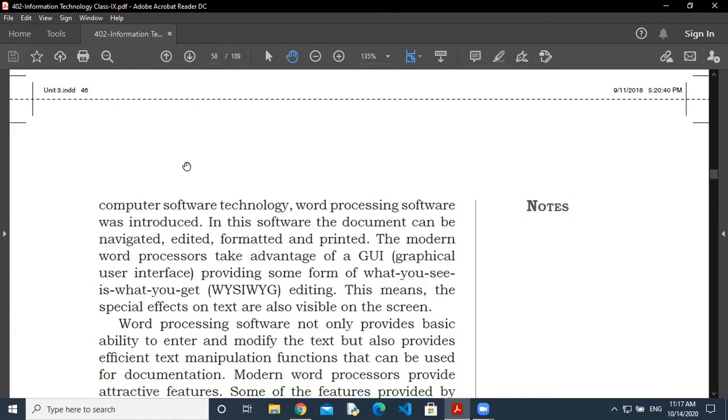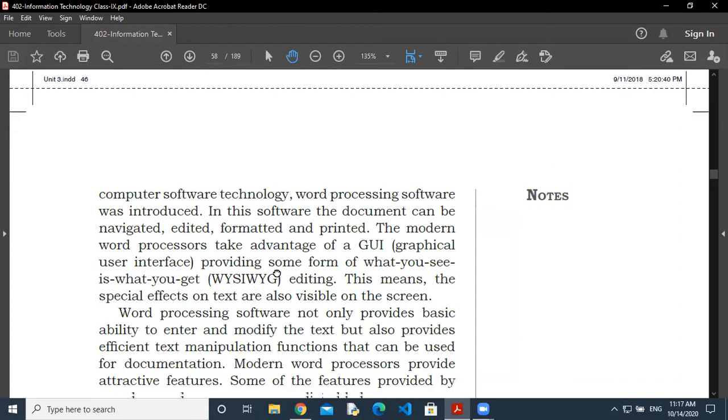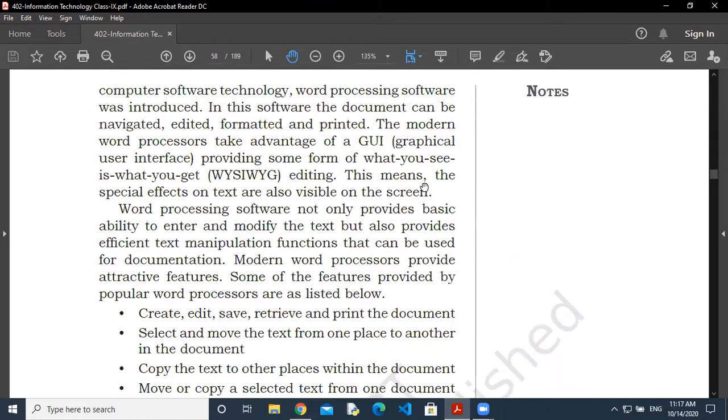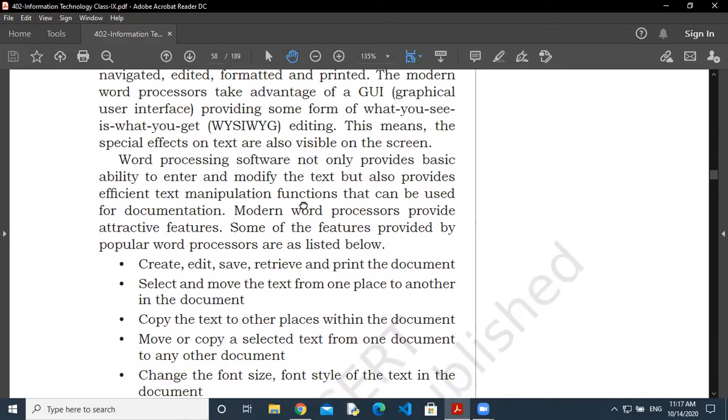Means suppose I am going to print this page. So how it is looking like this? In the same way, it's printed by the printer also. That is the meaning of WYSIWYG. What you see is what you get. Okay, so this means the special effects on text are also visible on the screen. So word processing software not only provides the basic ability to enter and modify the text, but it also provides efficient text manipulation. Means you are free to do the manipulation with the help of the word processing software, and it can be used for documentation.